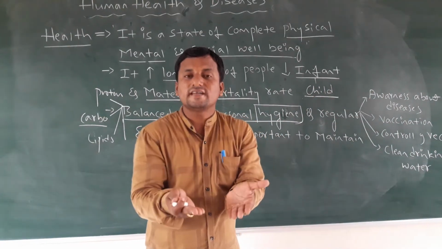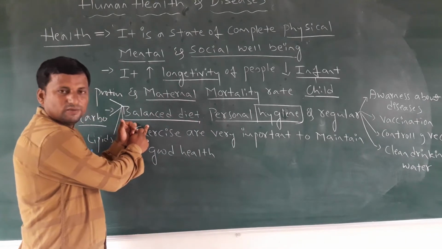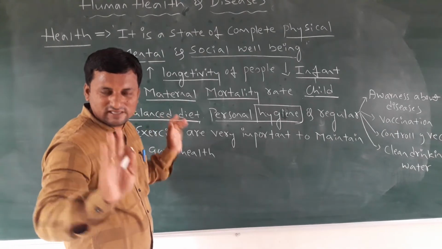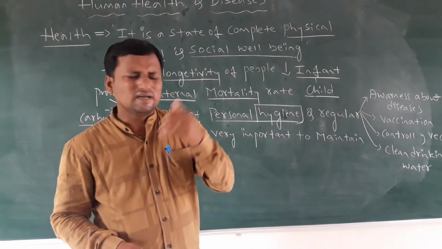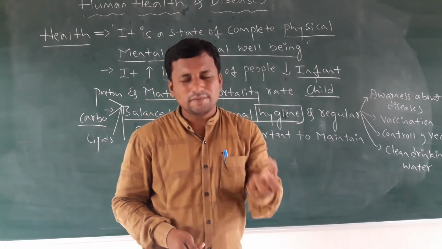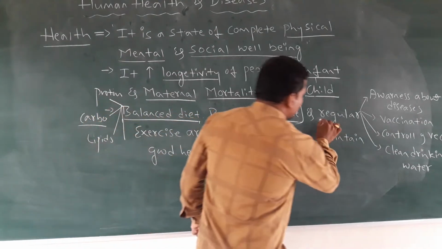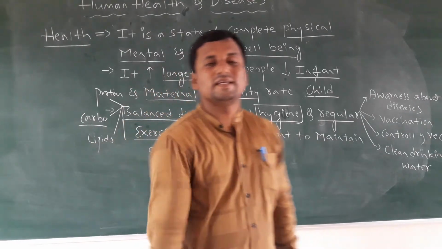How are you going to get that? Through the balanced diet. A balanced diet must be maintained in food: all types of green vegetables, all types of cereals, and curd is also very important. And next, regular exercise. That is very important.